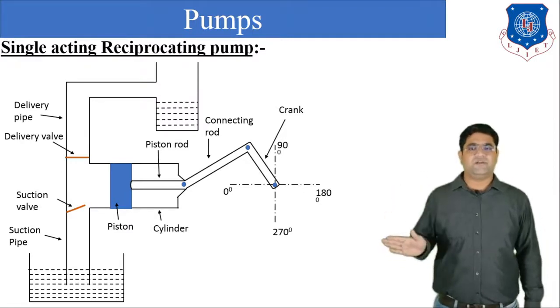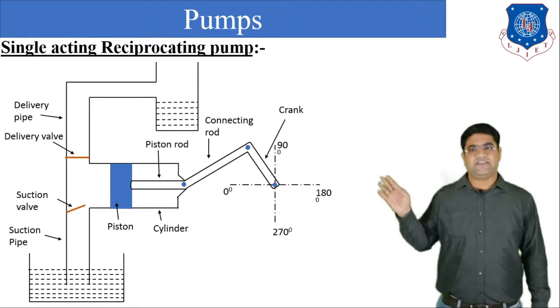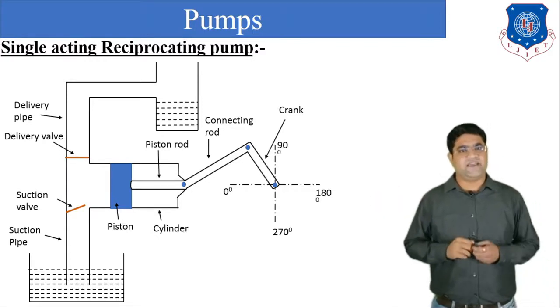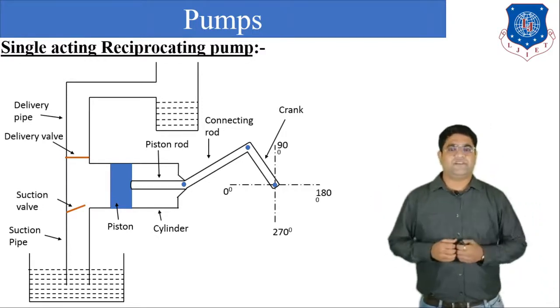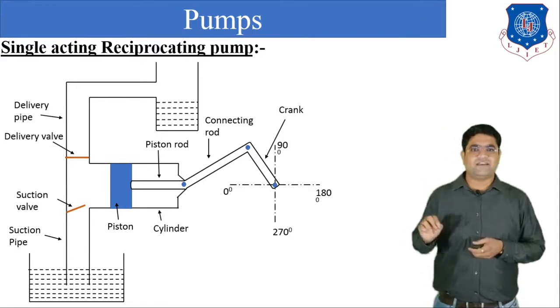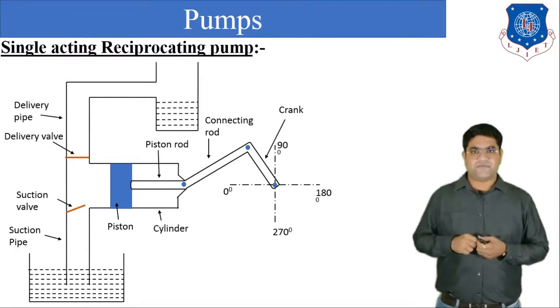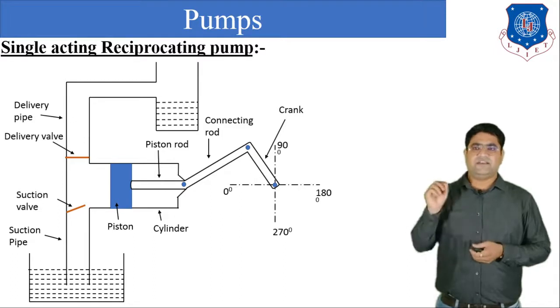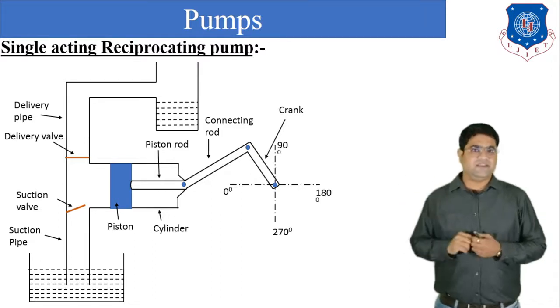One is the suction valve and second is the delivery valve, which is indicated by the red color you can see in the diagram. Okay, so what happens here? The suction valve is fitted into the suction pipe and second is the delivery valve. Delivery valve is fitted into the delivery pipe.